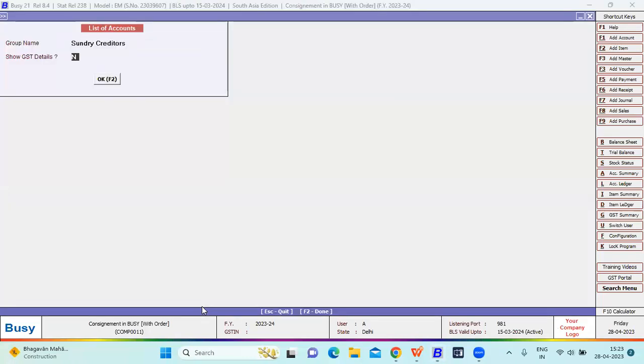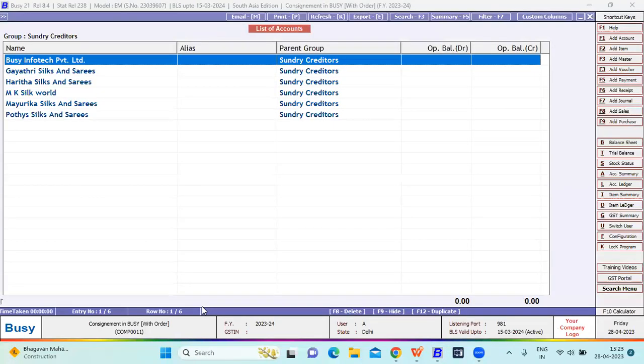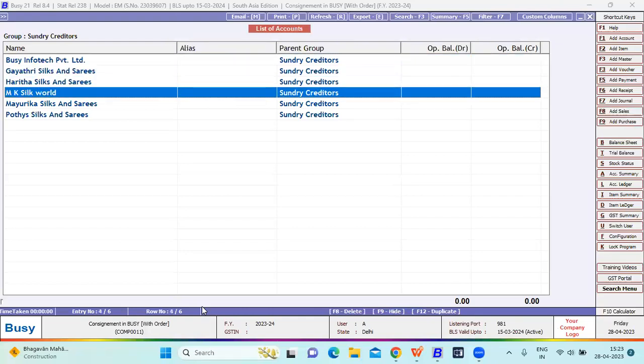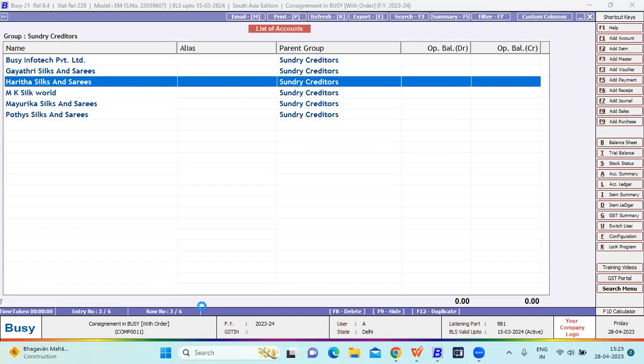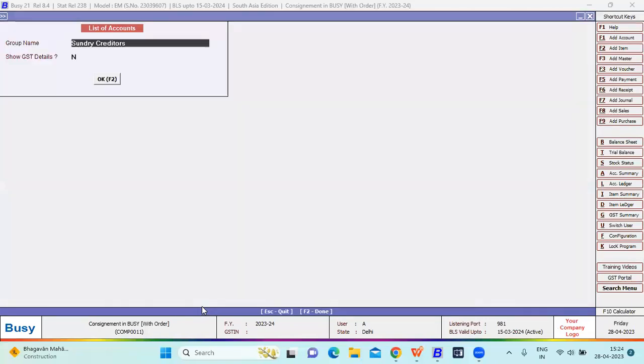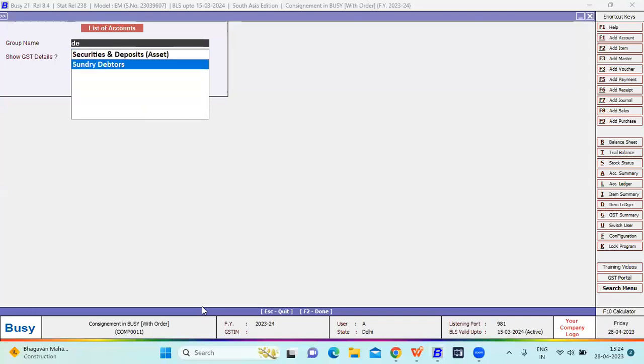You have to create the creditors first. Creditors like Busy Infotech, Gayatri Sarees, Hartika Sarees, MK Silkwood. So this is how you can create the account master. You can save it. For debtors, I will show you how I created the account master.